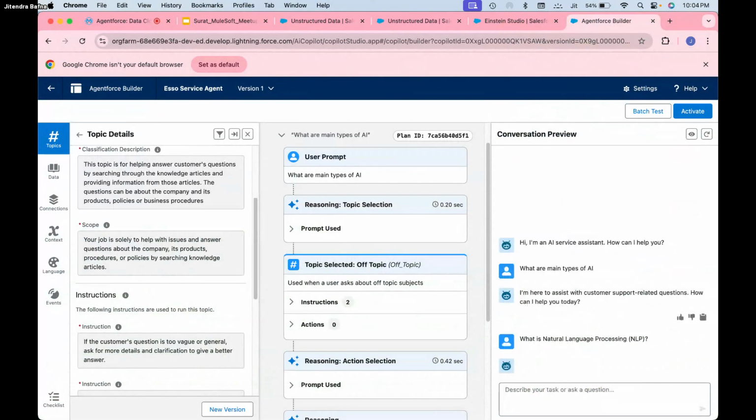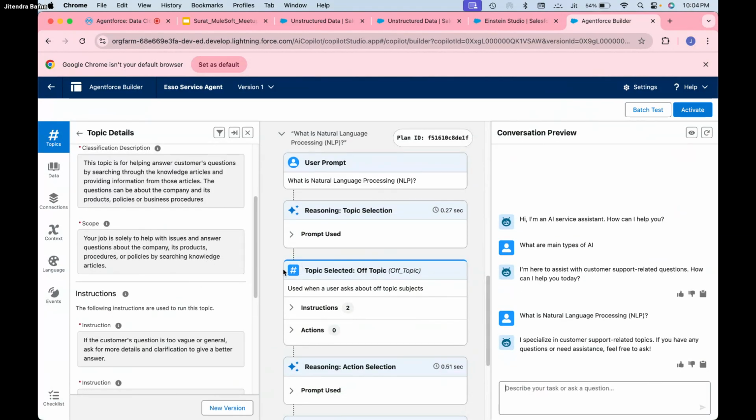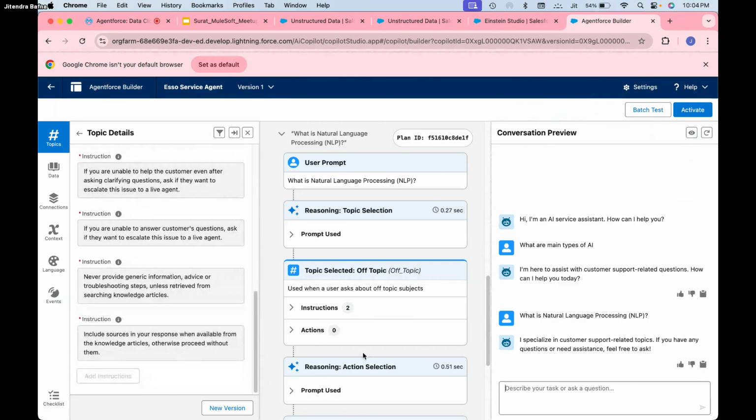So that's why I will... Okay, what I will do: here I know I cannot edit this topic. This is pre-built. Otherwise I have to create a new topic, right? And with that new topic I have to associate this particular file. I know this particular topic never provides general advice troubleshooting.